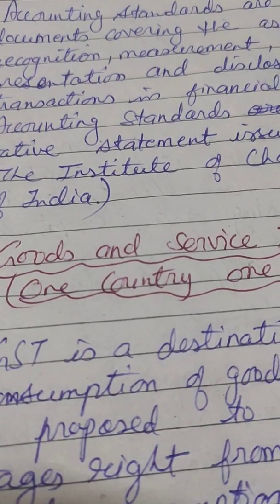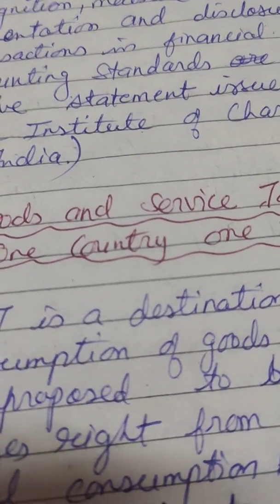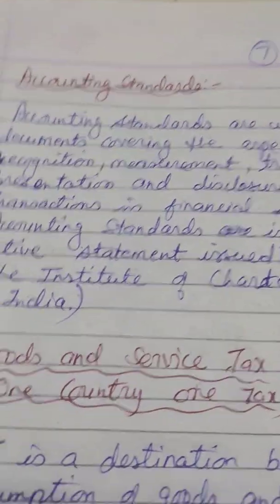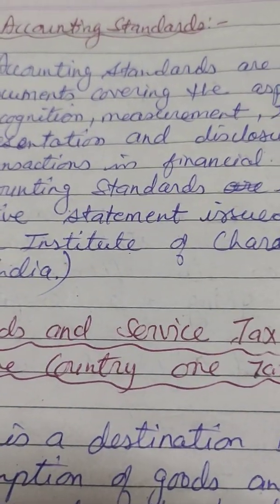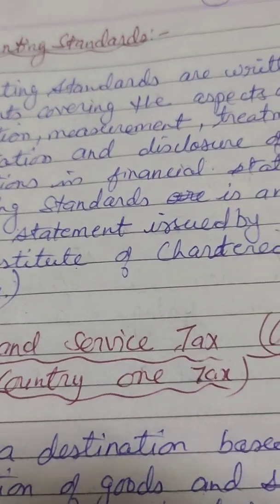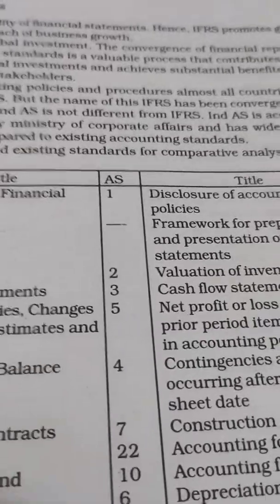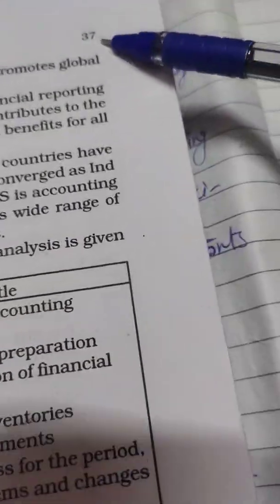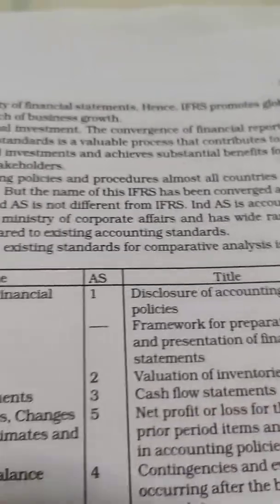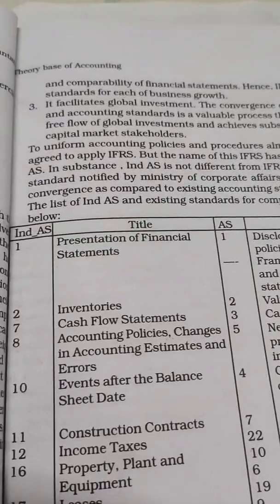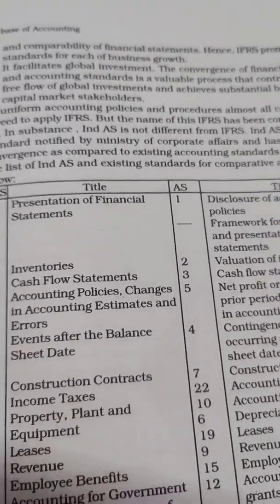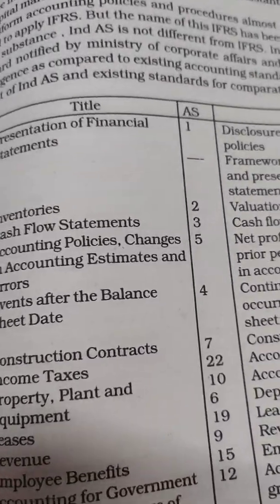How to express fixed assets, goodwill and other liabilities and incomes, expenditures, all these are prescribed by accounting standards. So these are on page number 37 of NCERT book part 1 financial accounting. In this book on page number 37 the table is given of accounting standards, and